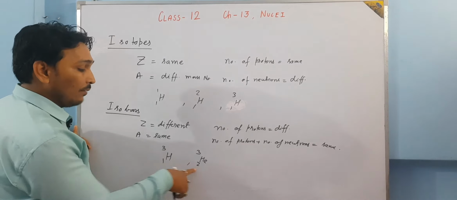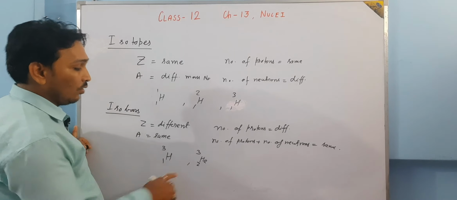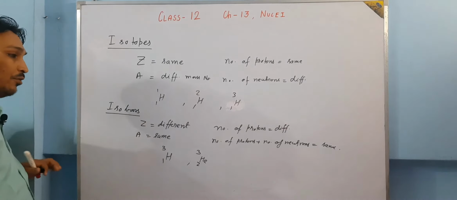So they have the same mass number, and they come under the category of isobars.